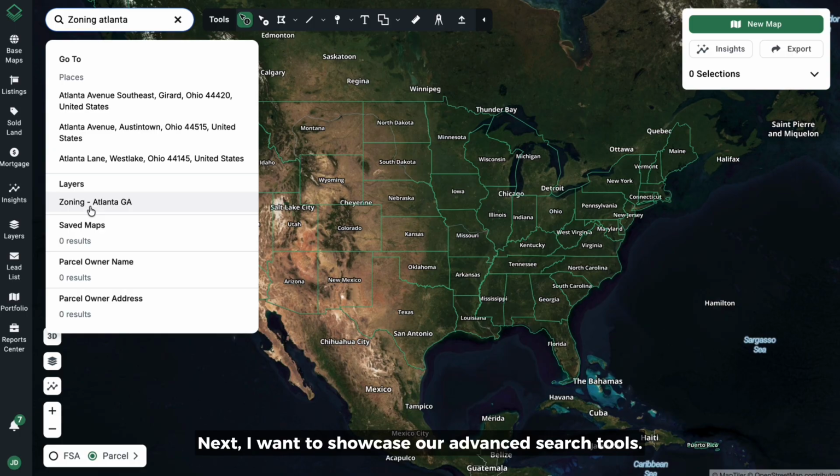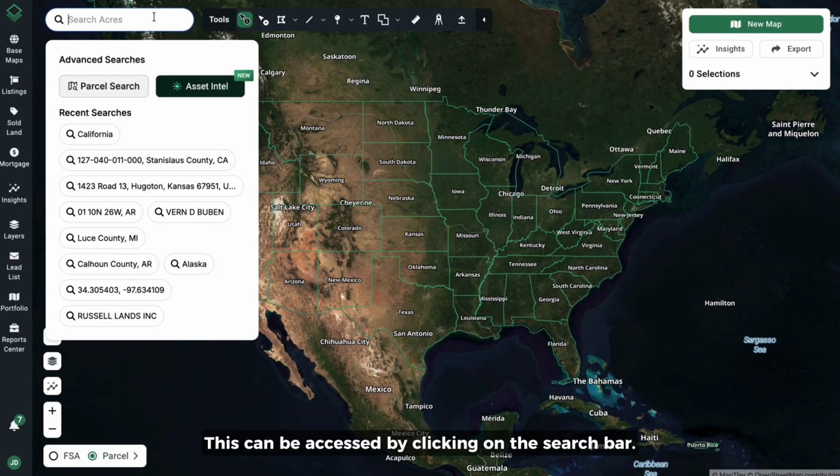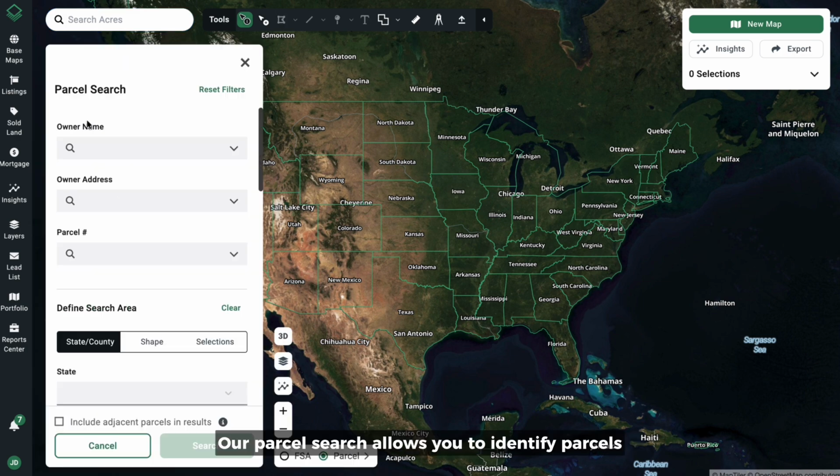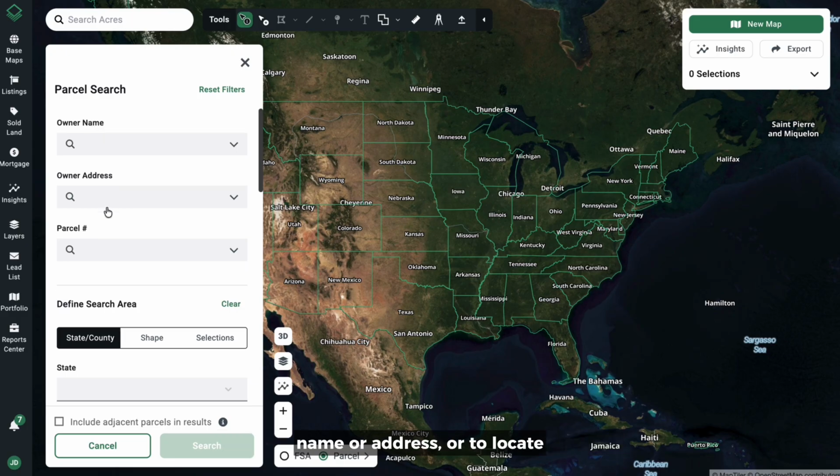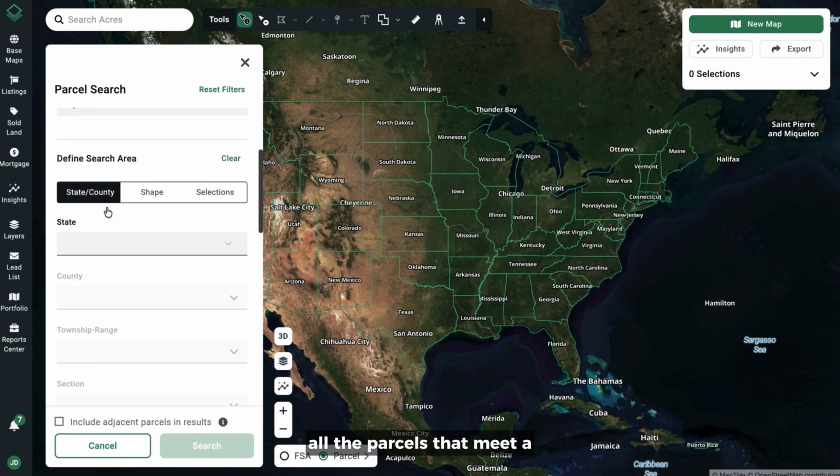Next, I want to showcase our advanced search tools. This can be accessed by clicking on the search bar. You'll see both our parcel search and our asset intelligence tools located on the top of the panel. In this video, I'm going to focus on our parcel search. Our parcel search allows you to identify parcels associated with a particular landowner name or address, or to locate all the parcels that meet a specific criteria in an area.